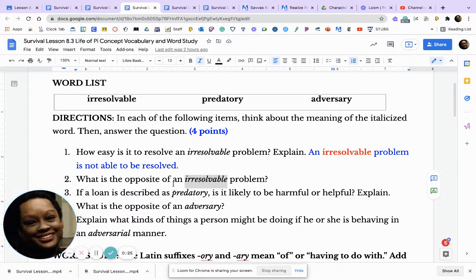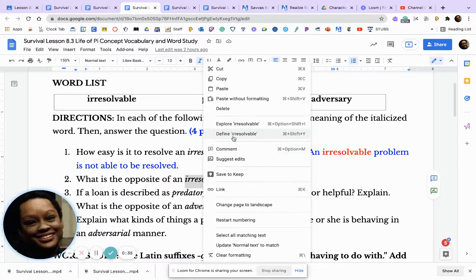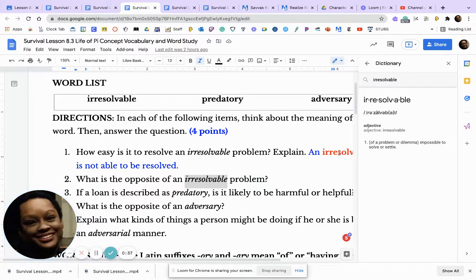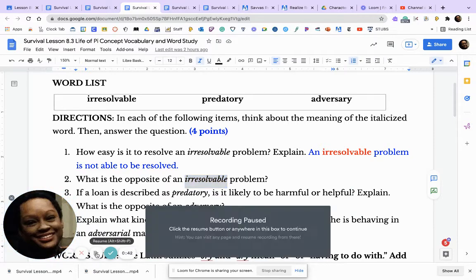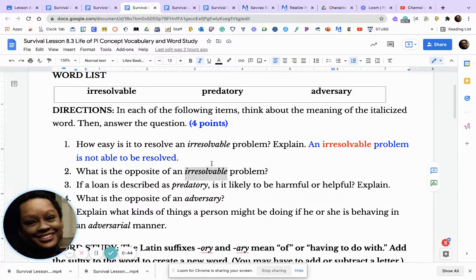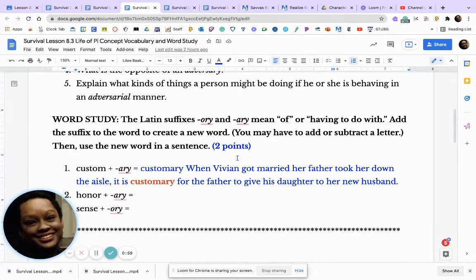you have several options. Look in the margin of your book and use context clues, or you may right click, scroll to define irresolvable, and you will have Google define the word for you. Okay? Okay, so let's look at question number one. How easy is it to resolve an irresolvable problem? Explain. An irresolvable problem is not able to be resolved. That's pretty self explanatory. Okay, so let's look at word study.